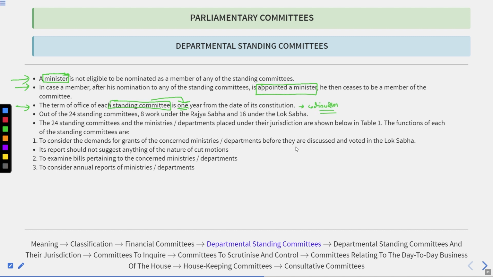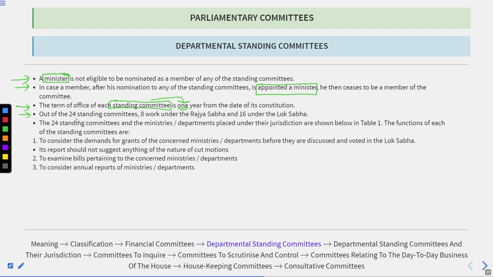It means after 1 year, it will be reconstituted, and reconstituted again and again. The membership is only for 1 year, but the committee is permanent. The committee will be appointed again and again, so there is nothing like the committee being stopped. Got it? Remember this.